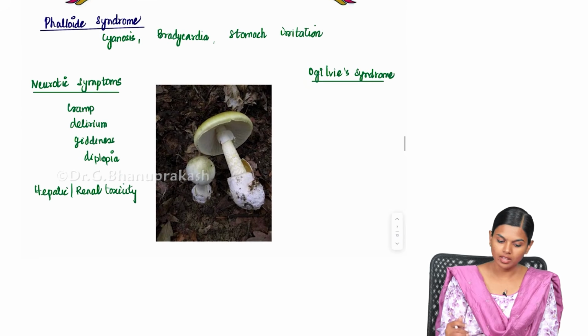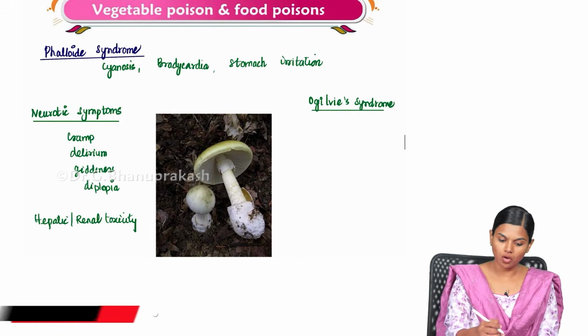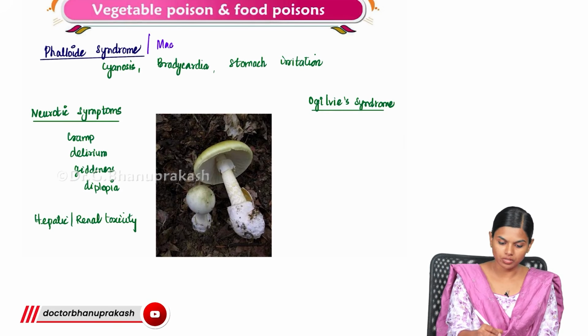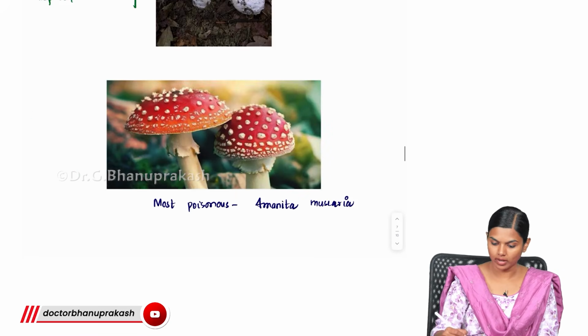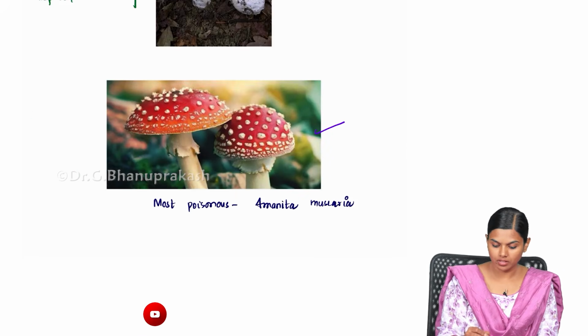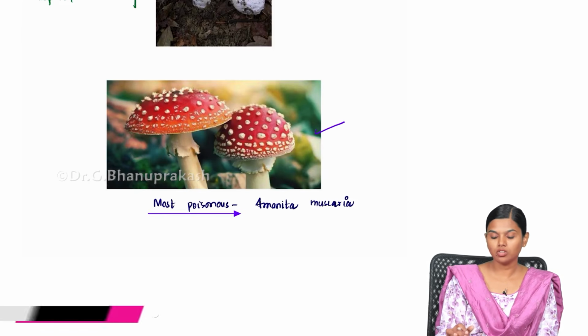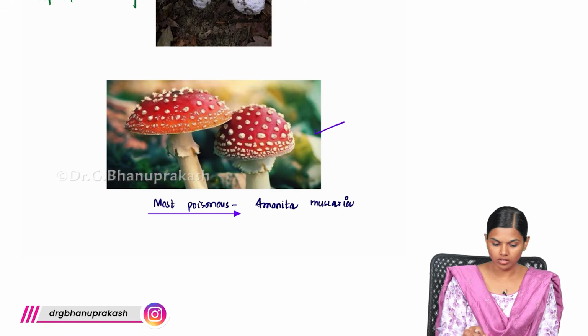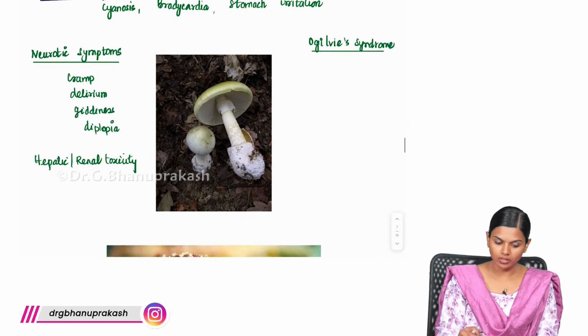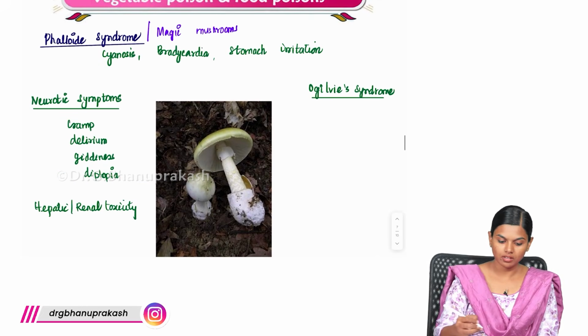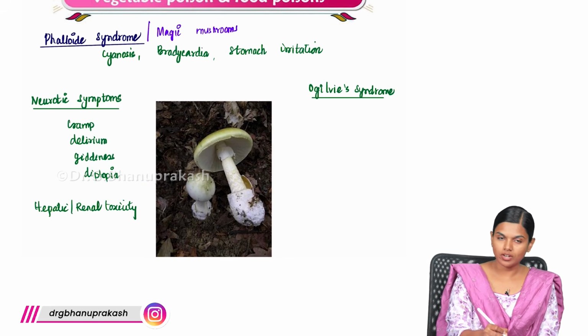Next, what we have is phalloid syndrome or magic mushrooms. This magic mushroom, Amanita muscaria, is the most poisonous mushroom in the world. When you consume this, you will get highly toxic features.